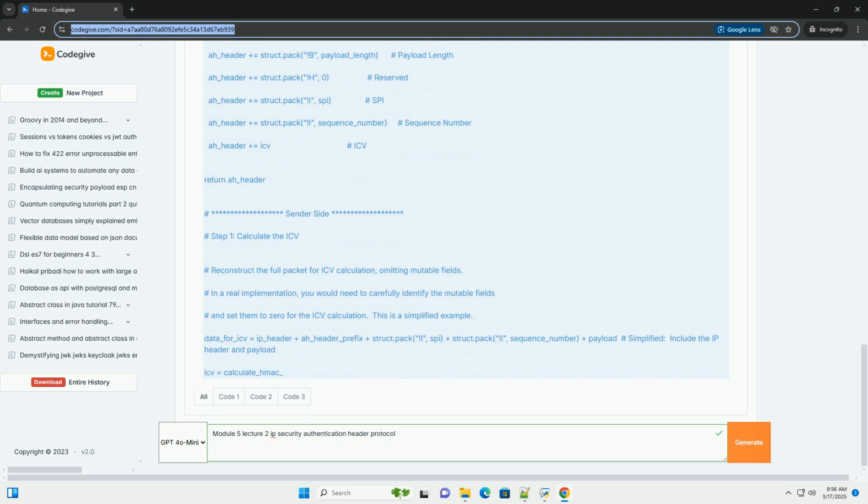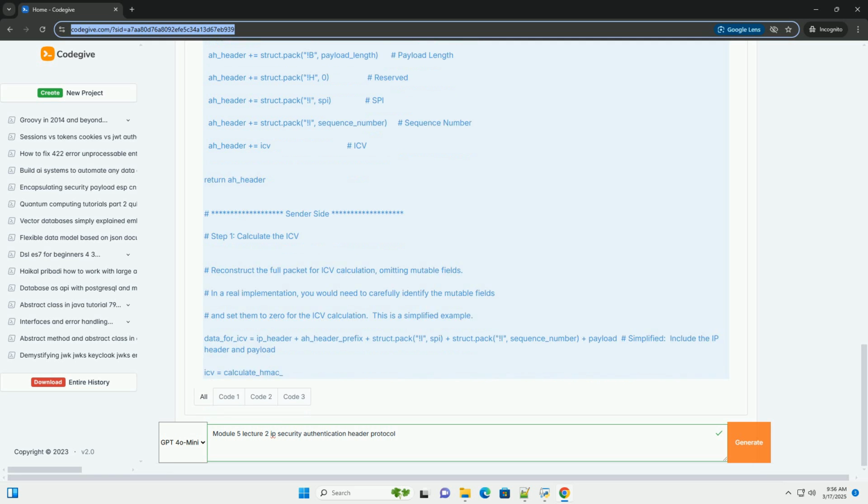Important note: AH does not provide confidentiality (encryption). The payload of the IP packet is transmitted in clear text. If confidentiality is required, ESP must be used. 2. AH header format. The header is inserted between the IP header and the transport layer header, for example TCP or UDP. Its structure is as follows.